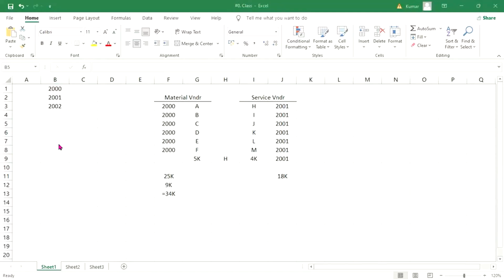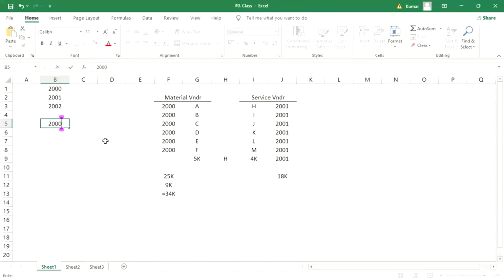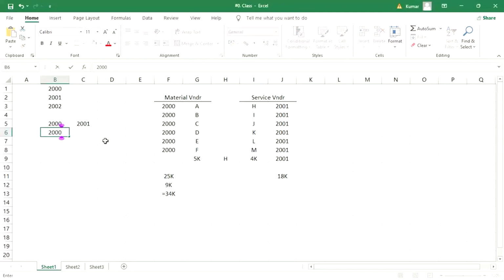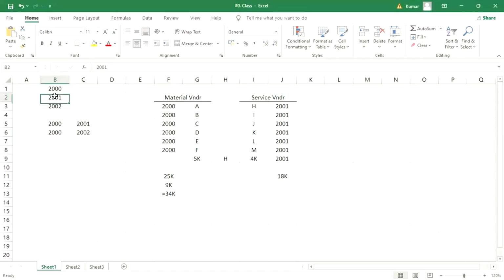Jafar, yeah, tell me. For that we need to do 6 combinations, sir. 2000 then 2001, again 2000 then 2002, likewise 2001 and 2000, 2002. So total 6 combinations are supposed to be there, guys, right?